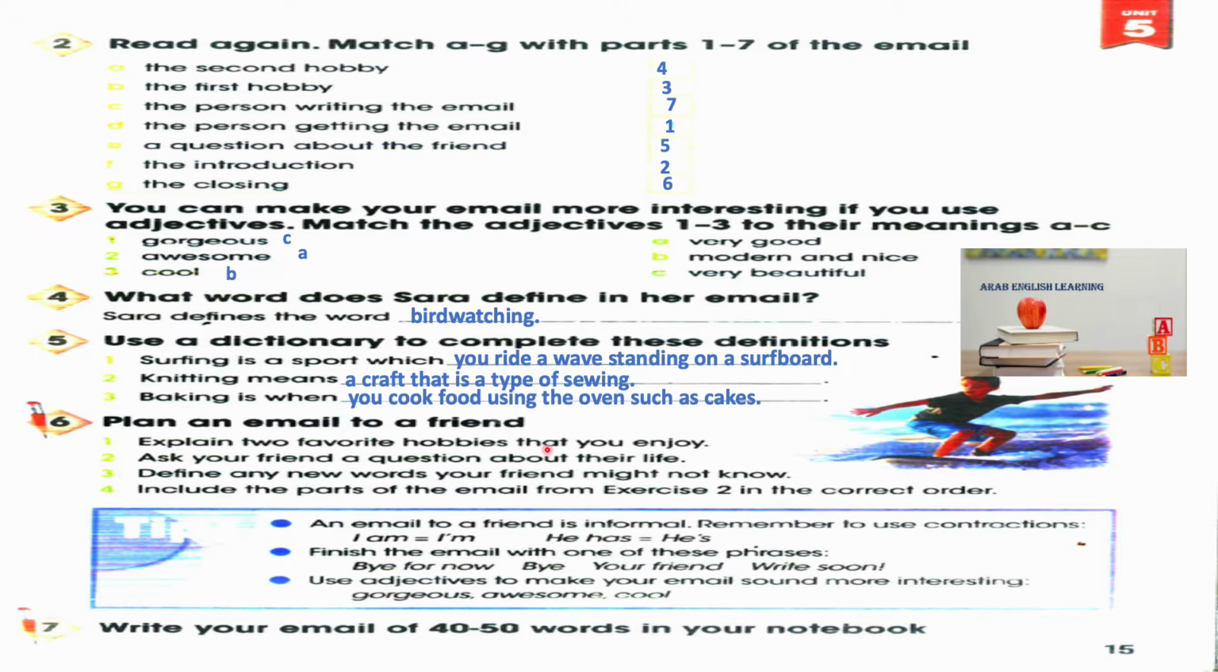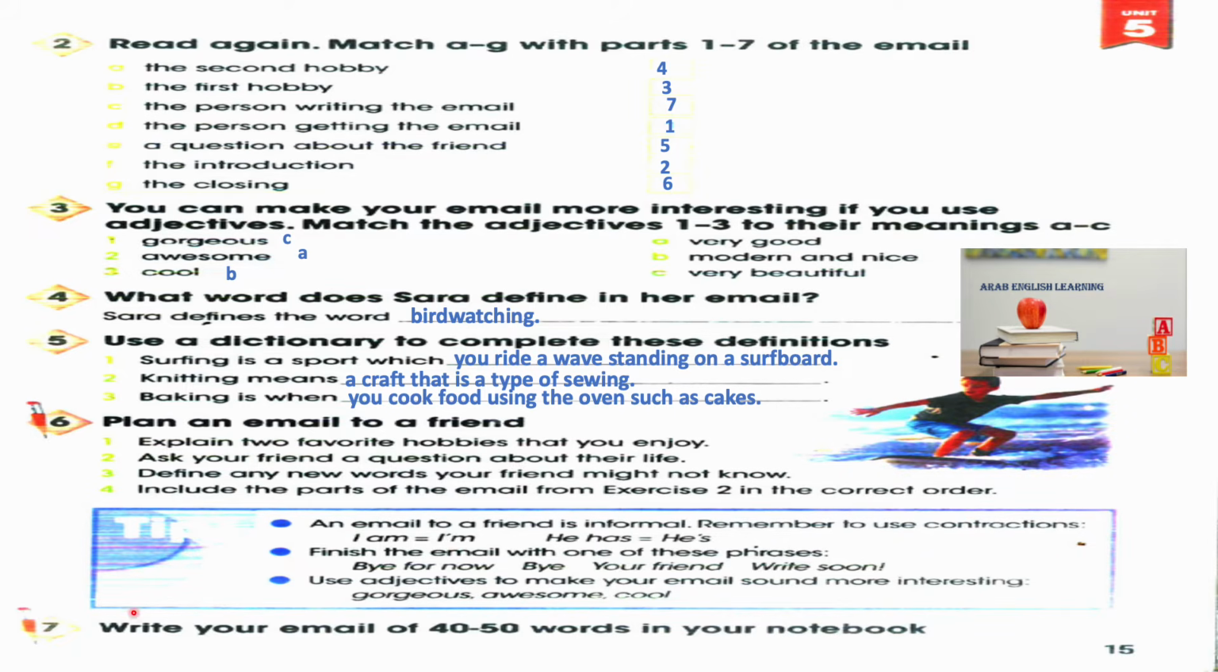1, explain two favorite hobbies that you enjoy. 2, ask your friend a question about their life. You can ask your friend what hobby he or she likes, or any other question. 3, define any new words your friend might not know, like these words. 4, include the parts of the email from exercise 2 in the correct order.